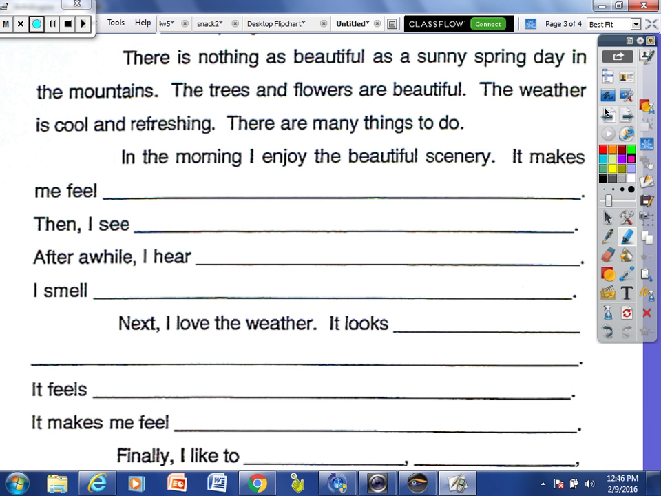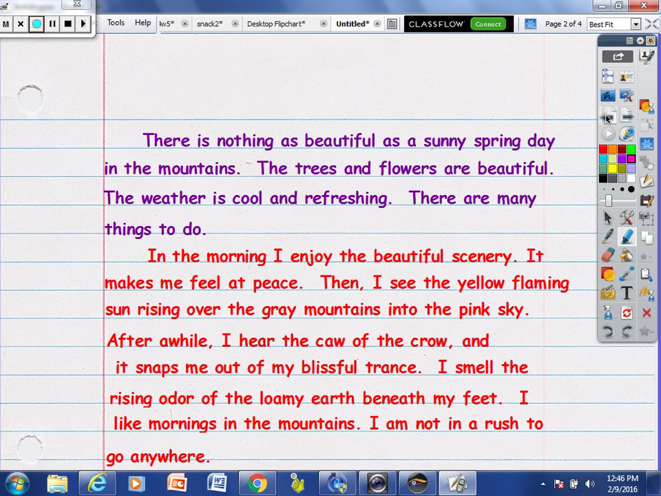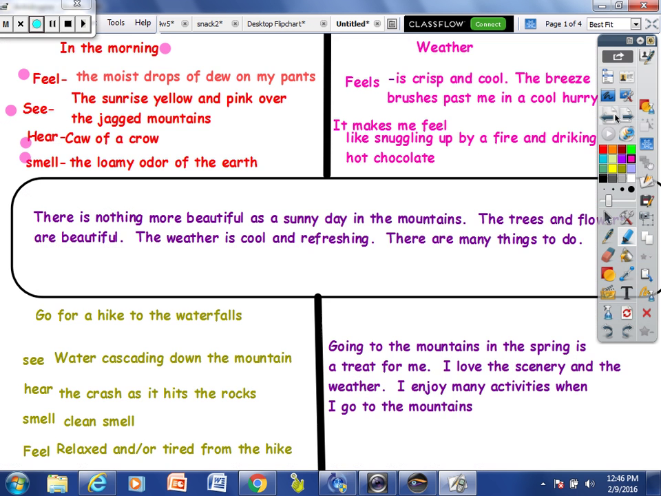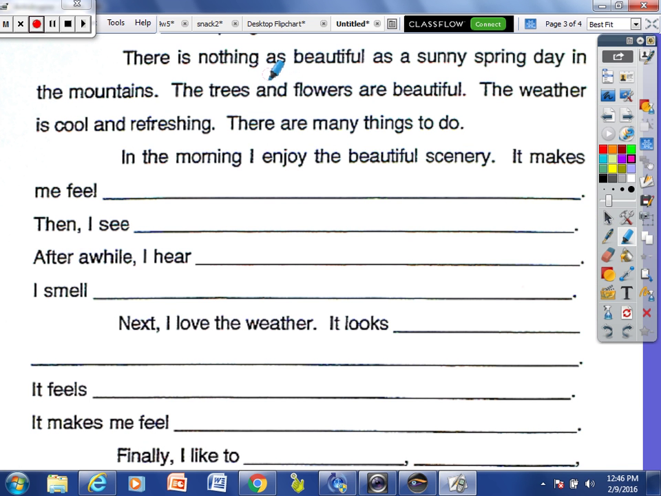So I'm going to show you how the first two paragraphs look on your paper. This is your introductory paragraph. Notice that I indented right here. You can use two fingers to indent. And I just copied this introductory paragraph down. And I'll read it to you again. It says, there is nothing as beautiful as a sunny spring day in the mountains. The trees and flowers are beautiful. The weather is cool and refreshing. There are many things to do. And like I said, it's the topic. It comes from here. And on your template, it comes from here.